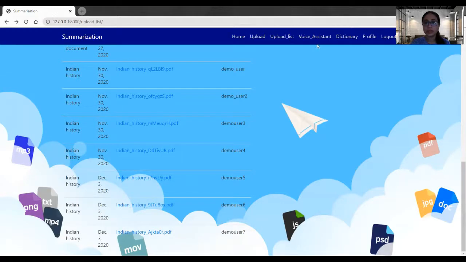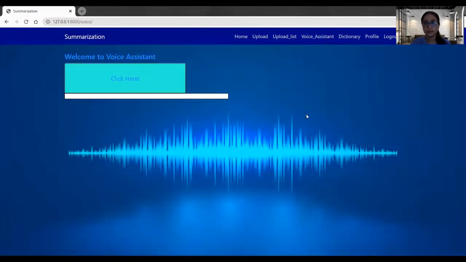Now let's go to the voice assistant. In the voice assistant, the user gives the instruction and the voice assistant gives back the desired result. This helps the user in many ways. Instead of manually searching for things like a PDF, they can give the instruction to the assistant and the assistant will bring back that PDF.